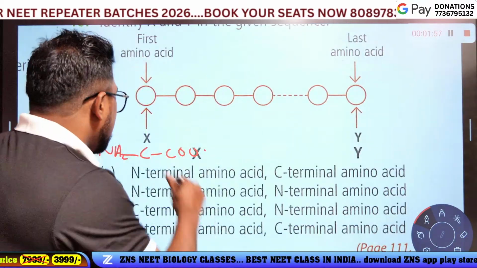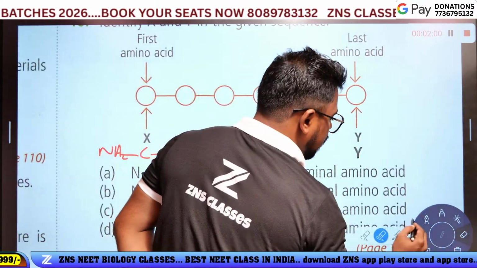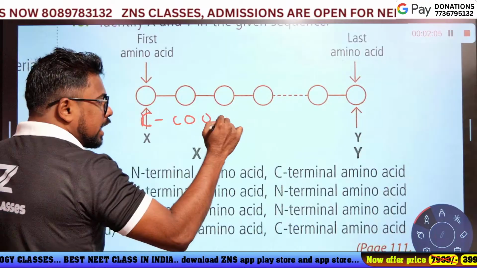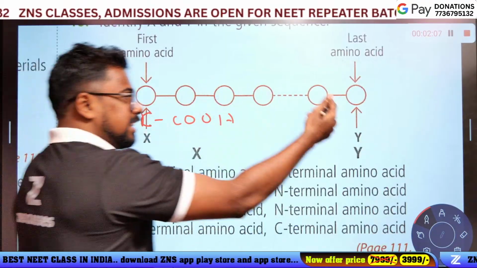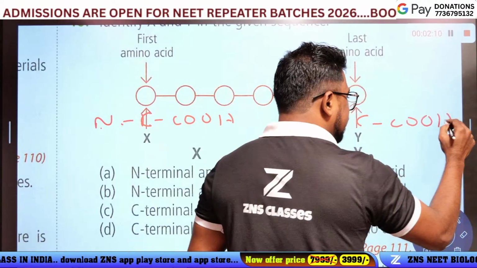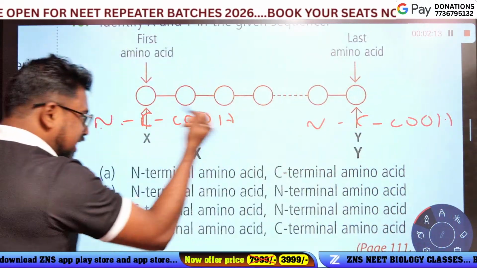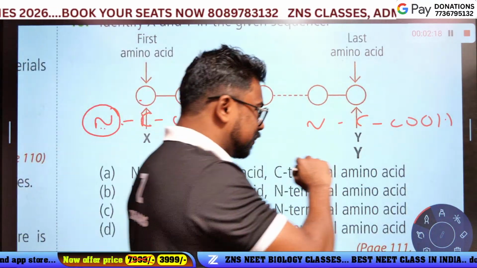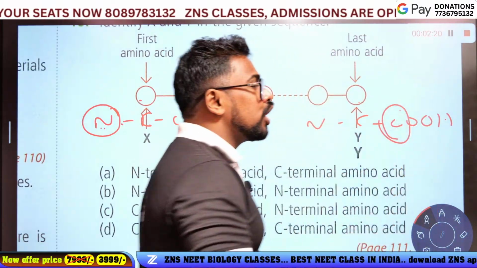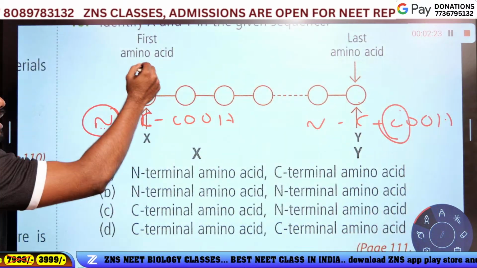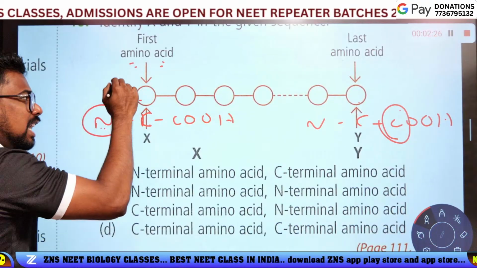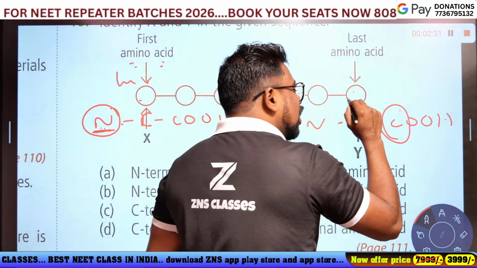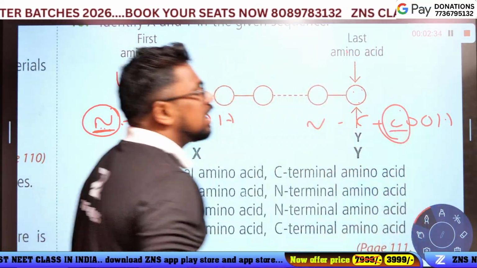Okay, it is the amino acids. C O H and N, and this end C O H and then N. The first amino acid, the left end, is the N terminal, and the last amino acid, the right end, is the C terminal.